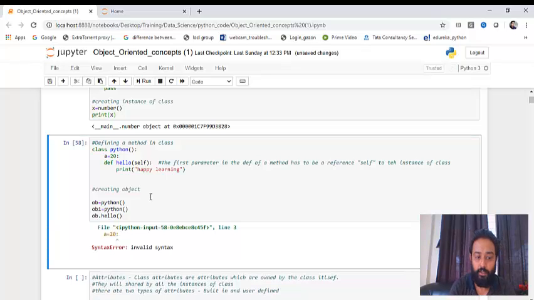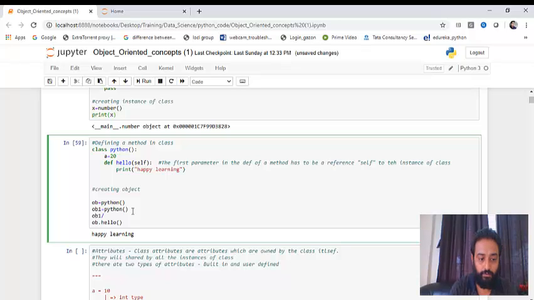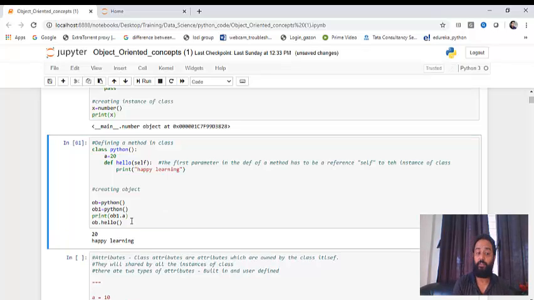By the way, no point of this colon here, we can directly execute happy learning. But here 20 is not visible because I am not fetching it. I'll have to print this. Now you can see 20.